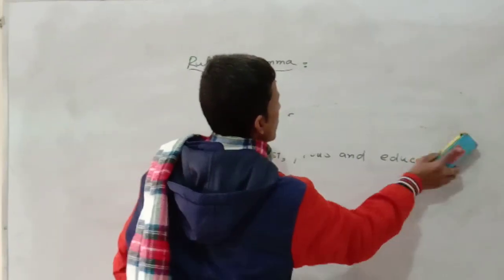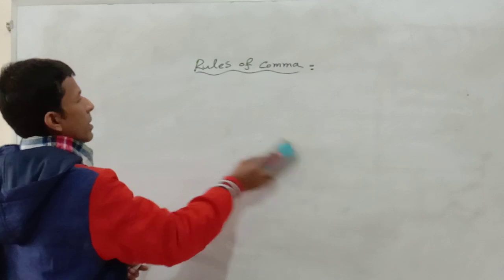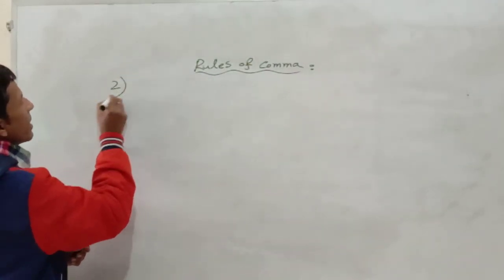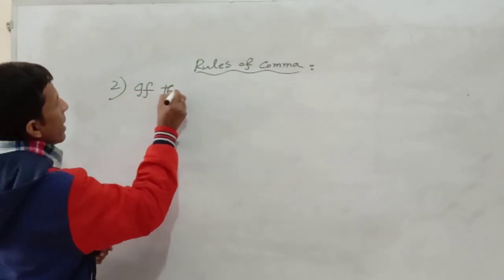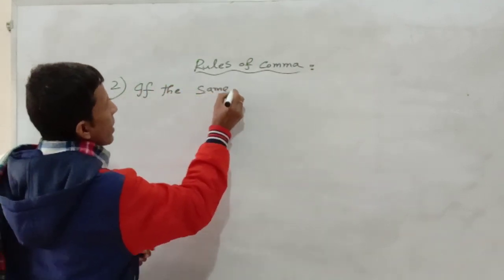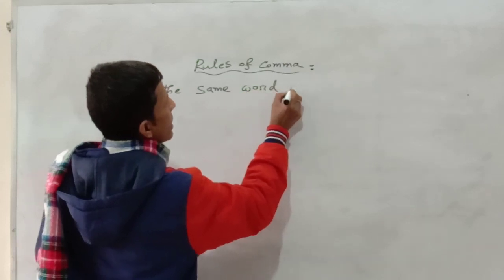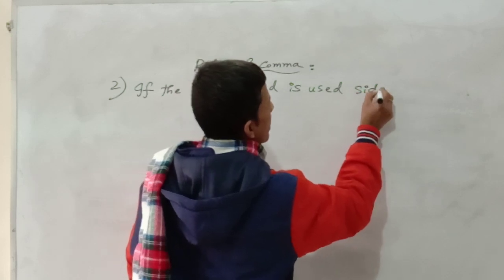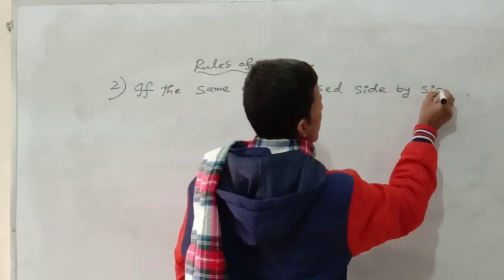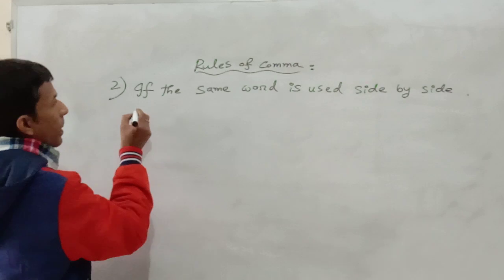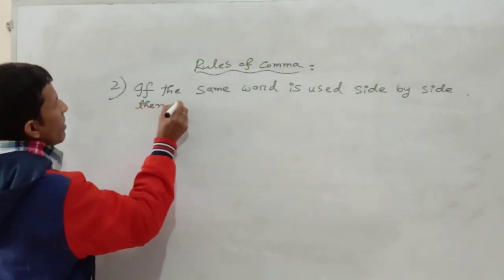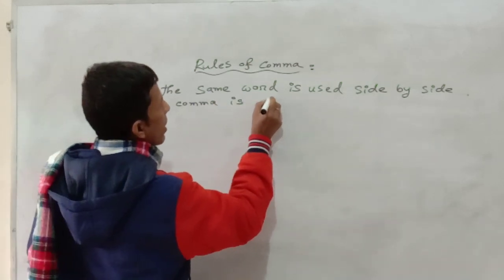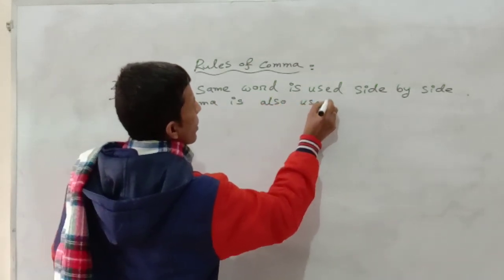Rule 2. If the same word is used side by side, then a comma is also used.